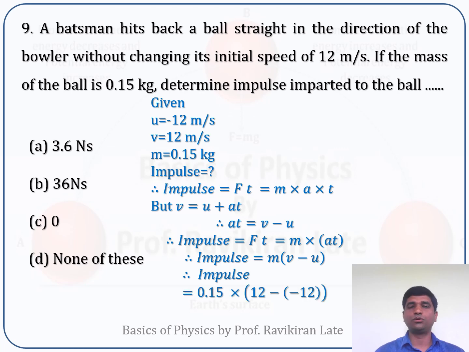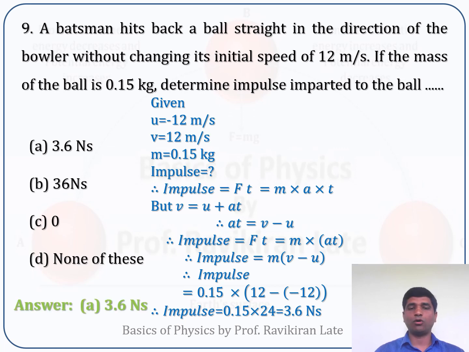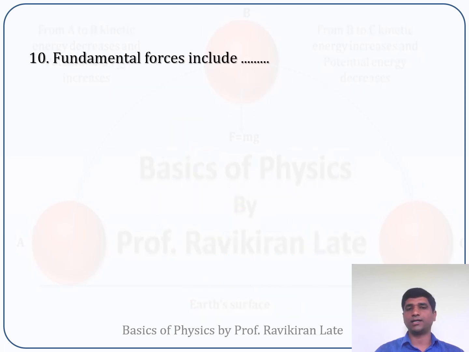Now we'll just substitute the values. Mass of the object is given as 0.15. Velocity of the object is 12, minus the initial velocity, which was given as minus 12. This minus minus becomes plus. This 12 plus 12 will be 24. 24 into 0.15 comes out to be 3.6 Newton second. So the correct option for this question is 3.6 Newton second. Option A is the correct answer.